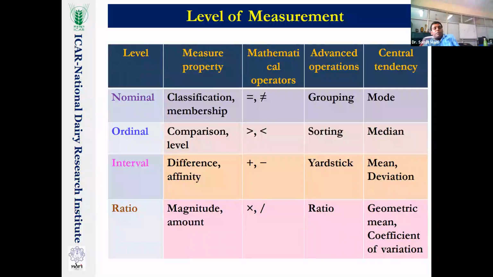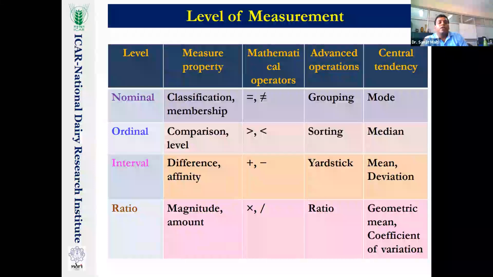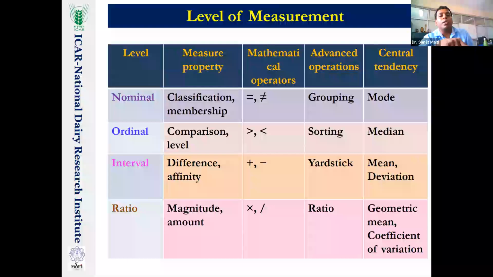That means the nominal level of measurement has the property of classificatory or membership or categorical work, and we may generally say equal or not equal. Keep in mind our first postulates that come to our nominal level of measurement. It is just grouping. We are grouping how many are male, how many are female, how many have farming, dairying, or fisheries as primary occupation. The central tendency is the mode, because we are grouping, and in case of relational analysis, generally we do the chi-square test.